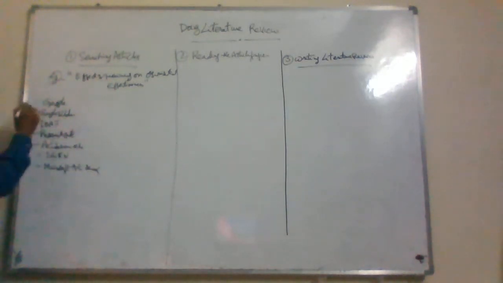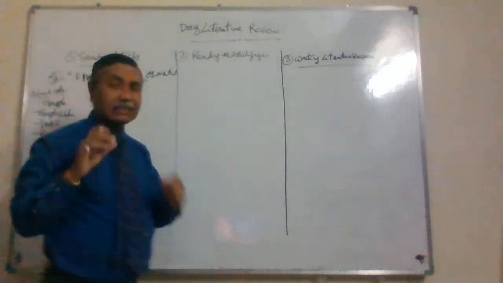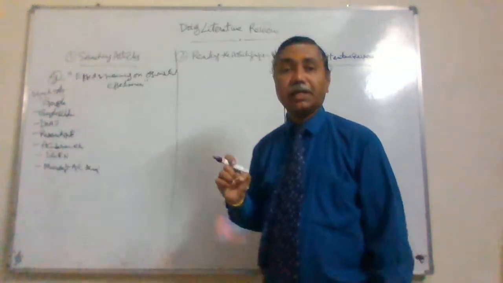These are the kind of search tools you can use to search for articles.